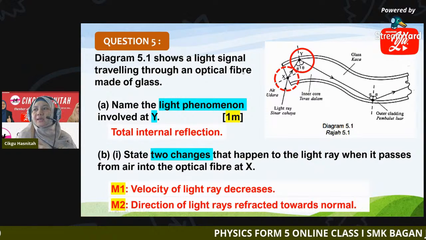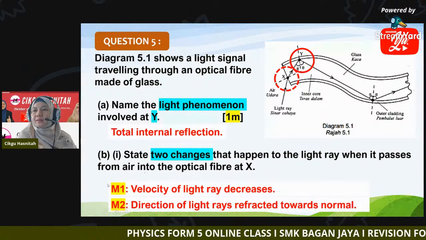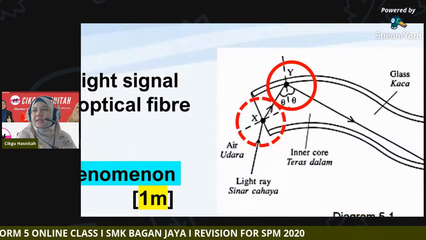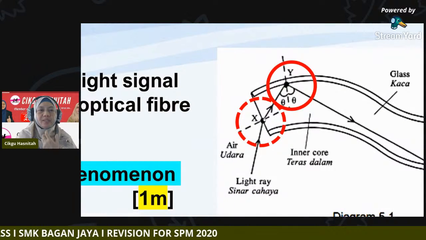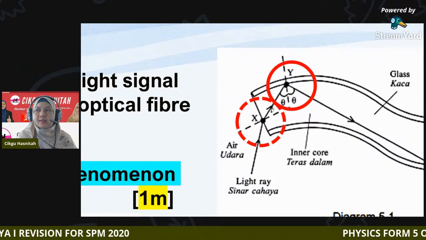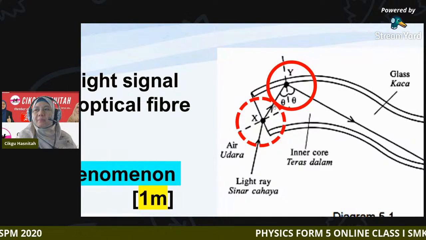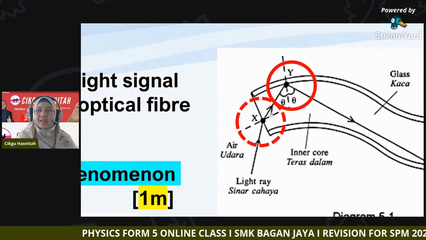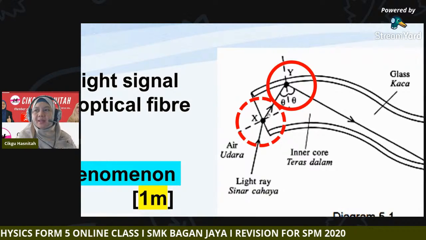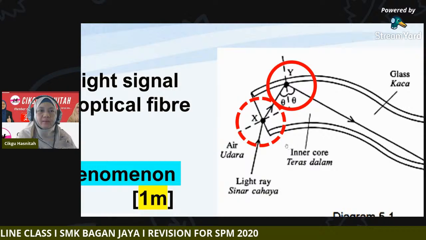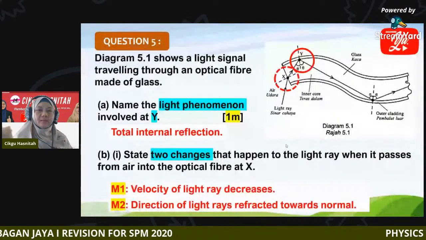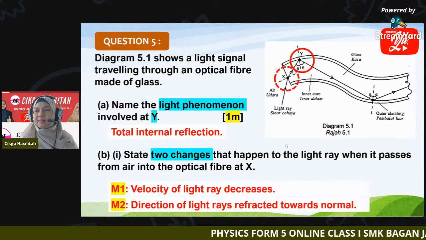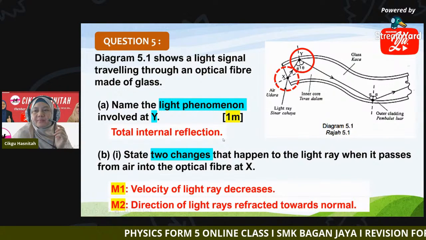You can see again in this diagram. I zoom it again for you. First, from air into the optical fiber, velocity decreases. And then second, you can talk about the direction. Since the optical fiber has a greater density compared to air, it refracts towards the normal. So these are the two changes that occur to the light ray. Very well, Dylan.